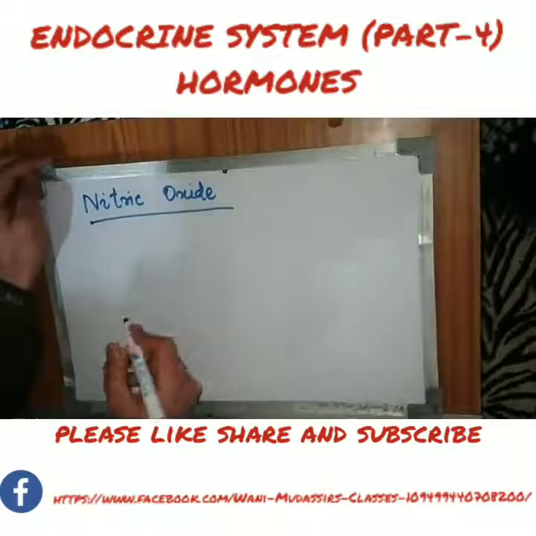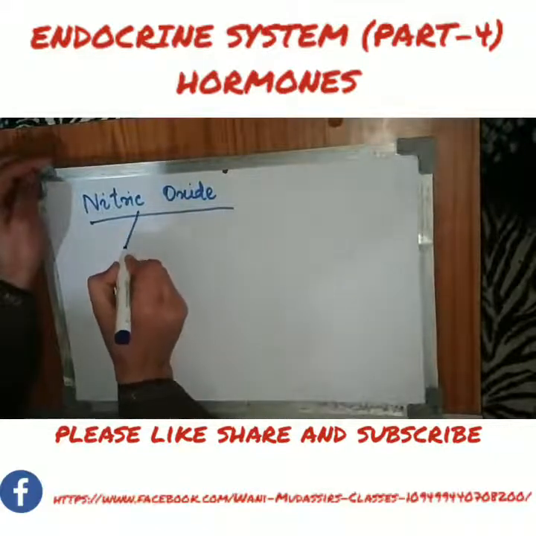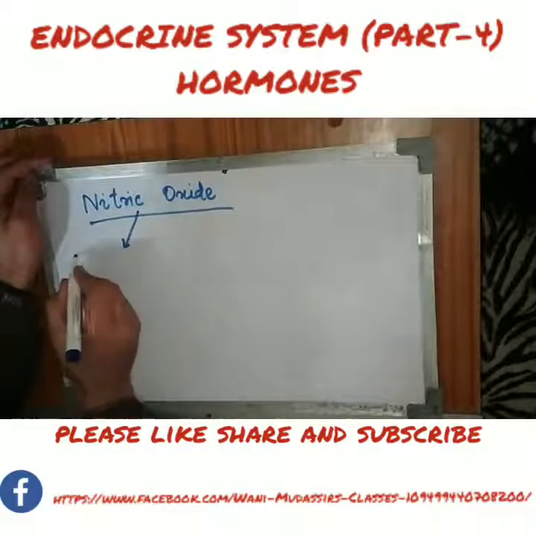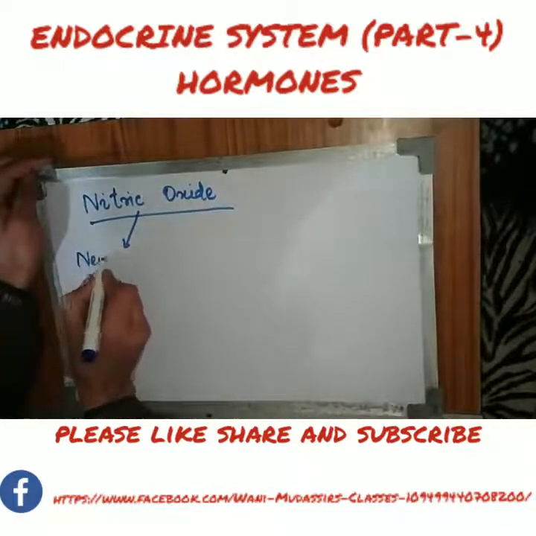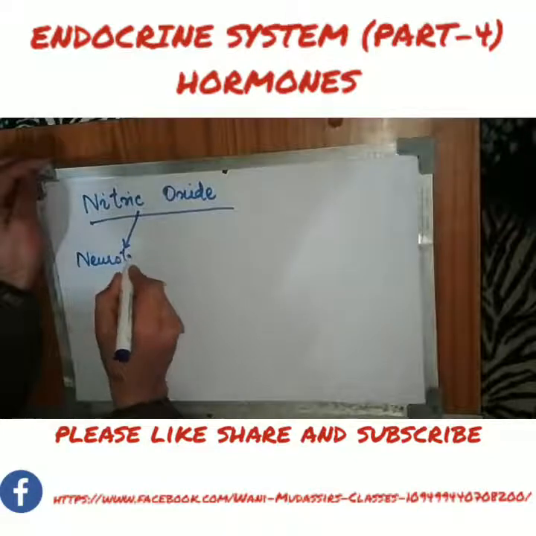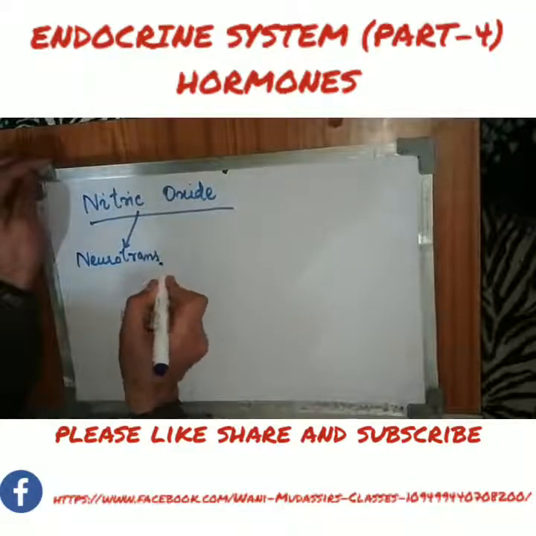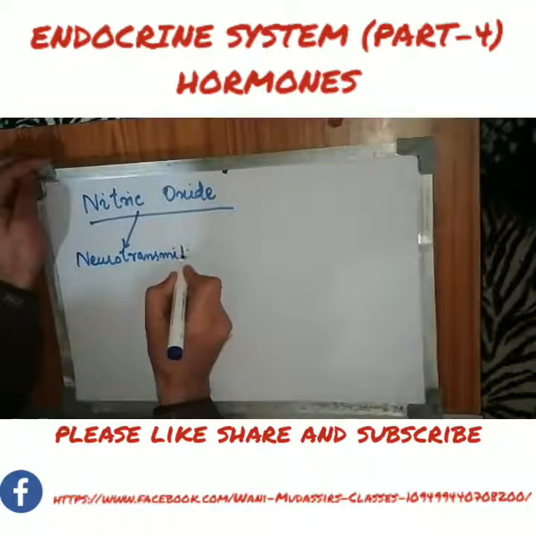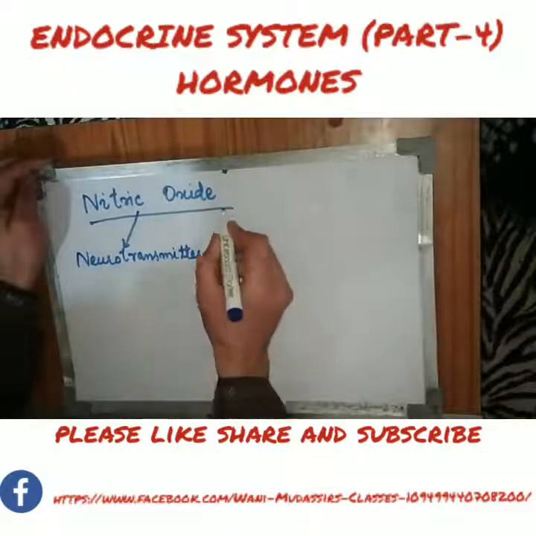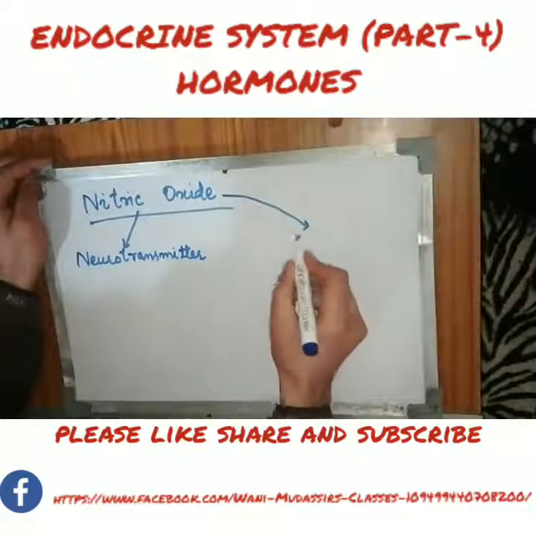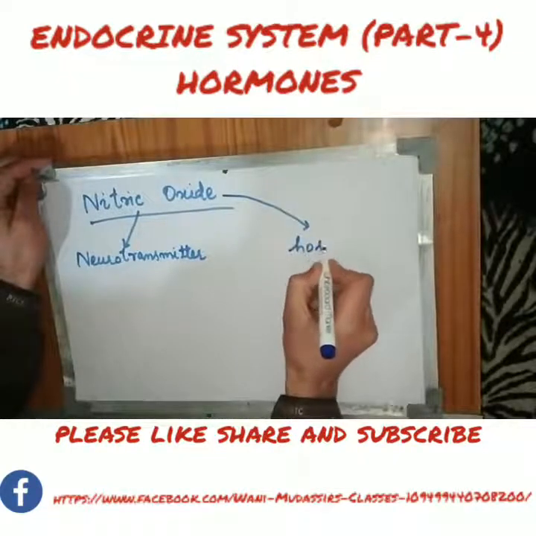Okay, nitric oxide is a gas which is secreted as a neurotransmitter as well as a hormone.